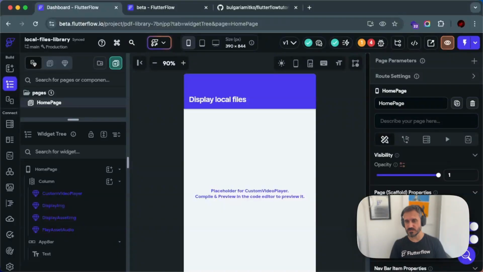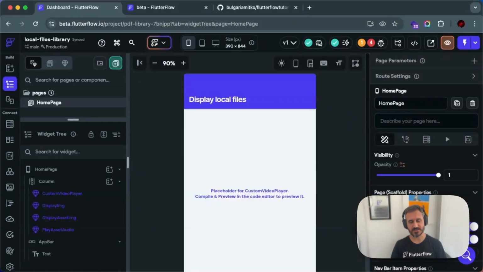also API calls, they will be imported, like any configurations that you have. So the whole idea is that, for example, if you have set up a Spotify connection or Stripe connection, you'll be able to import that library, and now you'll be able to use that in your project.